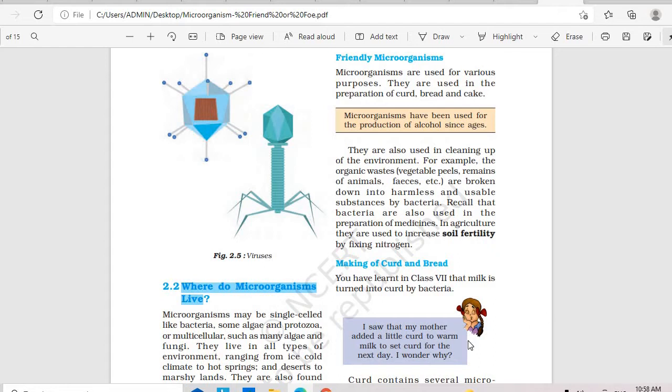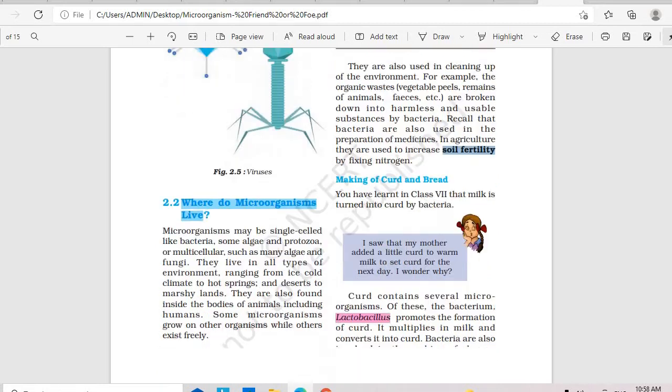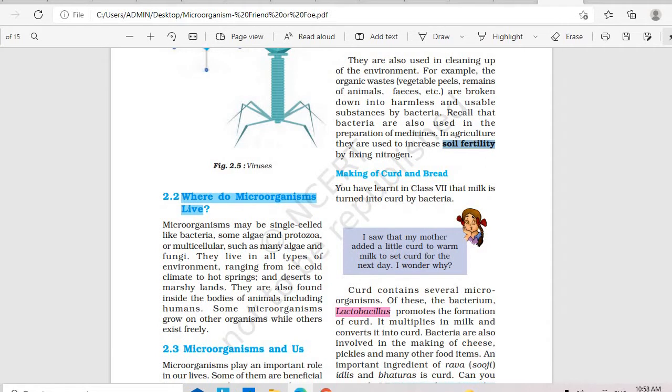And apart from that, you have lots of bacteria helping in the fertility of the soil. You would have heard in the first chapter about leguminous plants. I told you the leguminous plants are plants whose root nodules have a bacteria called rhizobium, which helps in nitrogen fixation. So this way bacteria plays a very important role, mostly in the food processing industry.